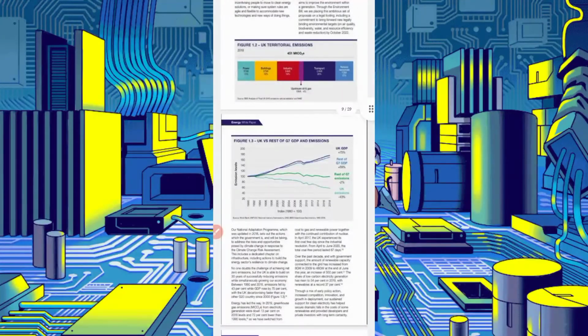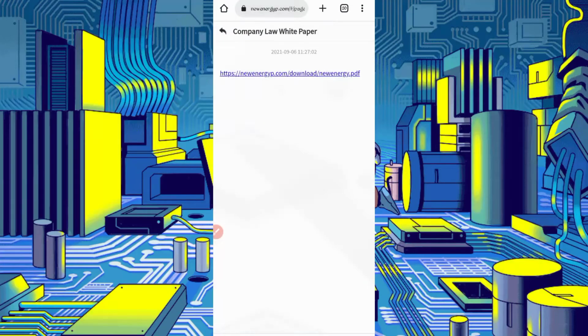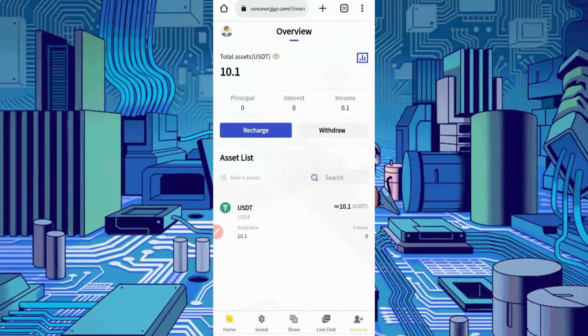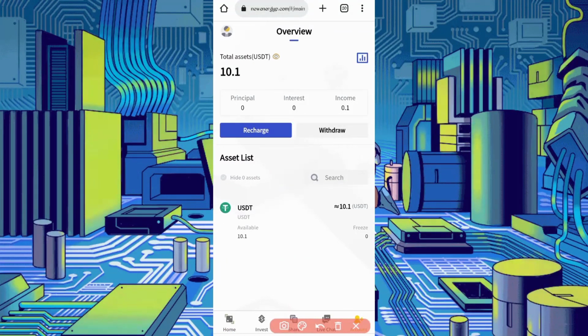Then now I will show you the payment proof. Go back to the website. Now I show you how you can withdraw. So to withdraw, just click on the withdraw section. Here you can see I have 10.1 USDT available. So now to withdraw, just click on the withdraw button.